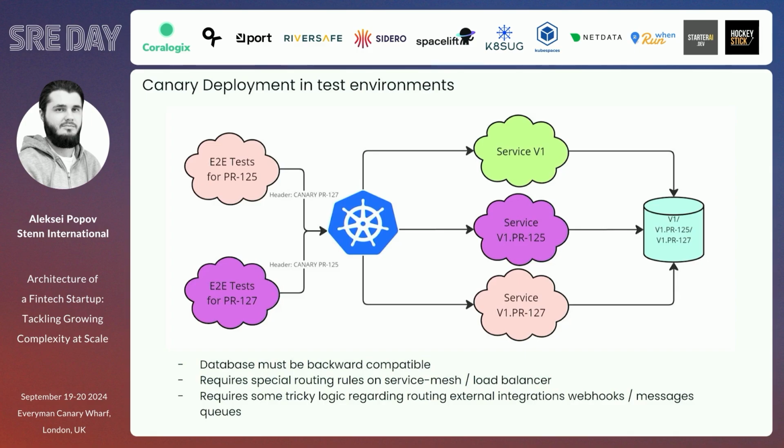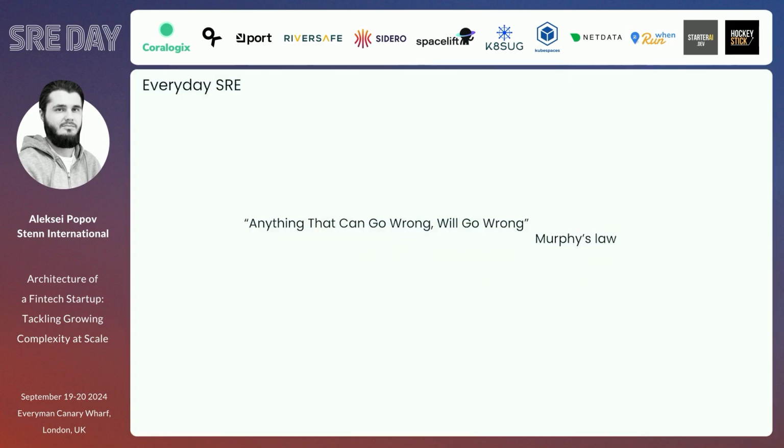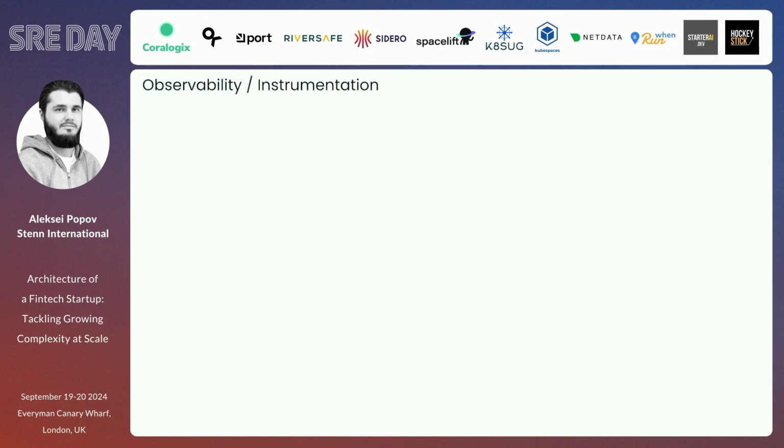Okay, and just looking into everyday SRE, I just want to talk a bit about what we are having every day, I think in most of the companies, but let's just take a look. So that's the famous phrase, anything that can go wrong will go wrong. That's an absolutely standard thing. We cannot just live in a way like everything will be 100% reliable, so we need to change our mindset. But we already talked about many things about observability today, and I'll just quickly recap what we have. So distributed systems, by design, lack visibility. That's essential complexity. We need to solve that somehow.